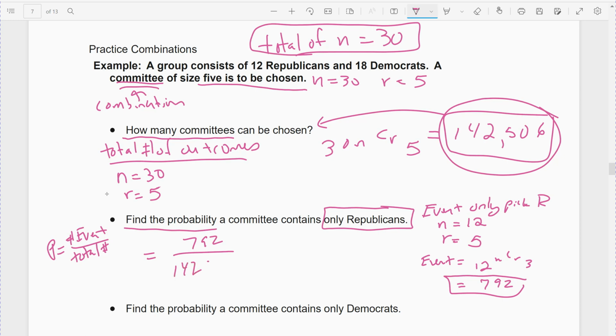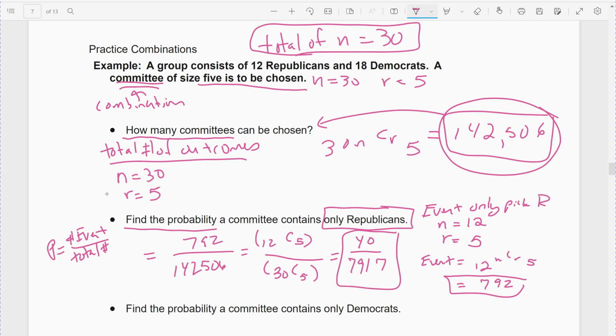So my probability would be 792 divided by 142,506. You could just type it in as combinations in your calculator too. So you type in your 12 combination, choose 5, divided by your 30 combination, choose 5. I wrote 3 on the board, it should have been 5. Can't read my handwriting. And you get the same ratio, and you can hit your fraction key and it will give you the fraction. I'm going to leave them as fractions, because I'm assuming at this point you can write them as a decimal and a percent on your own. So the simplified fraction would be 40 out of 7,917 possibilities.